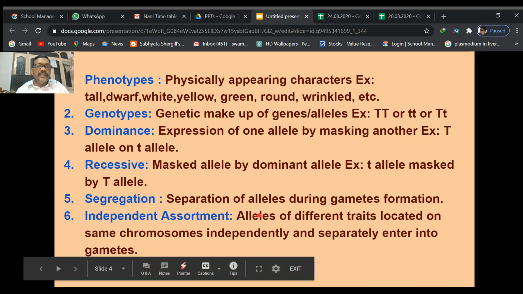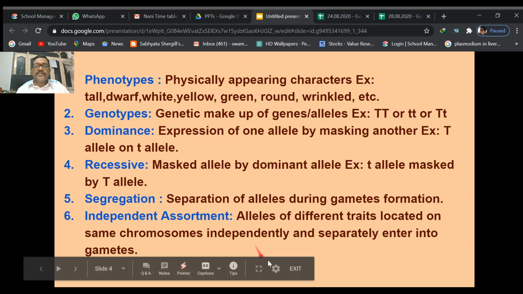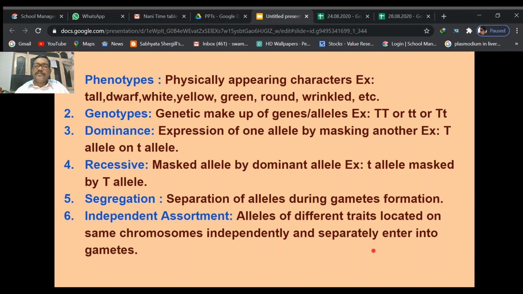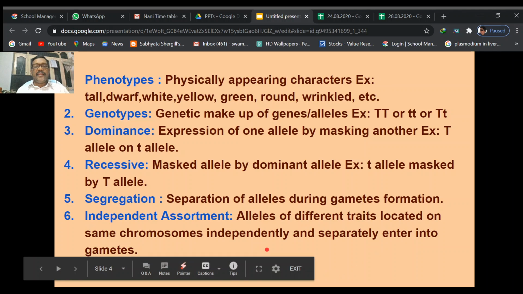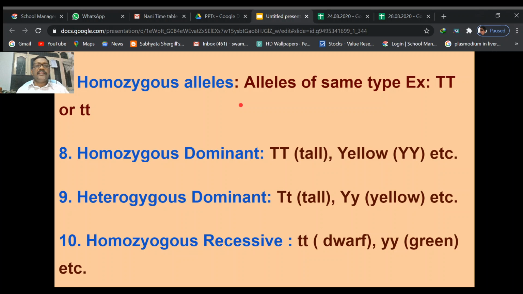But in independent assortment, the alleles of different traits, which determine different characters, also enter into the gametes separately and independently. This is called independent assortment. We will discuss it clearly later.